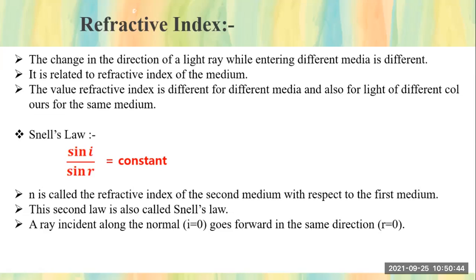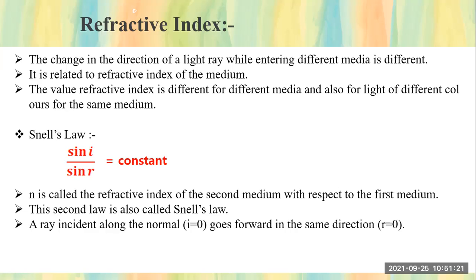So n is called the refractive index of the second media with respect to the first media. Always see, students, whenever we define refractive index, we say that n is the refractive index of a second media with respect to the first media, because it always takes place between two media. Now, the last one: a ray incident along the normal, i equals 0, goes forward in the same direction, as r equals 0. Remember the three diagrams I explained to you yesterday?